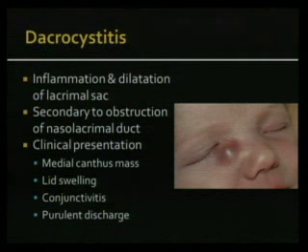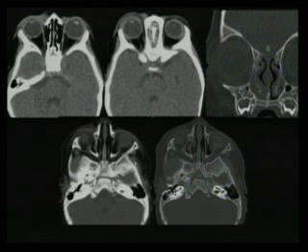Coming to dacryocystitis, this is an inflammation and dilatation of the lacrimal sac, and it's usually secondary to obstruction of the nasolacrimal duct. Clinically, they present with a medial canthal mass, lid swelling, conjunctivitis, and purulent discharge. Just quickly show you examples.